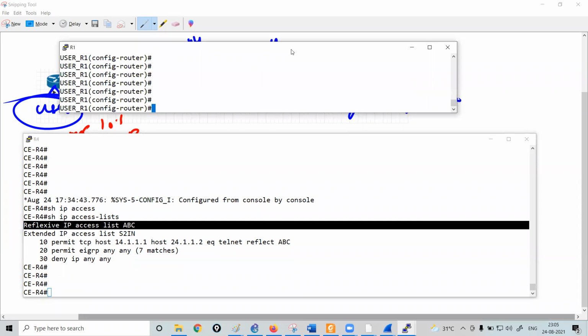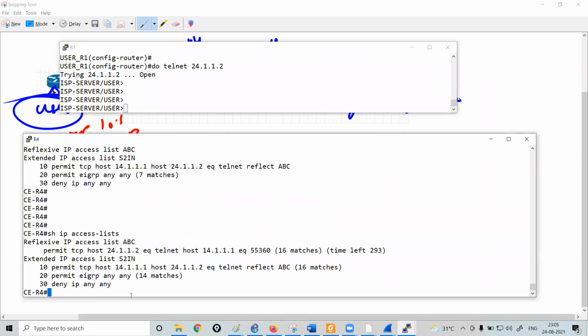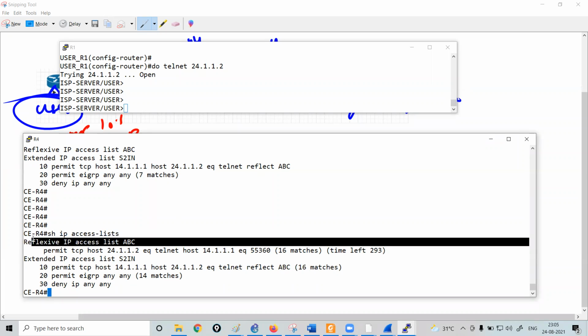We are on router R1. Try to take the telnet again, 24.1.1.2. You can see we are able to take the telnet. And now if I run this command, show IP access list. Now you can see, since the packets are being matched with this ACL, your router has created a reflexive ACL, which says, just see this.